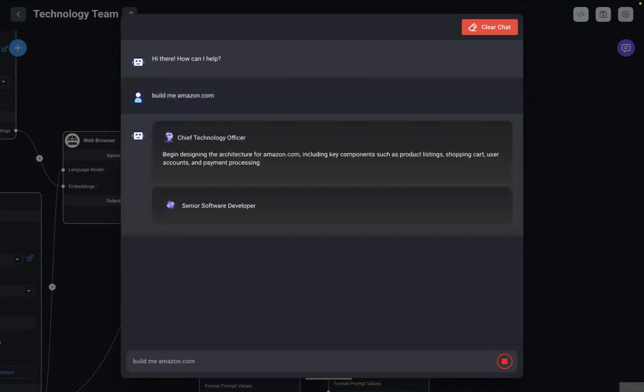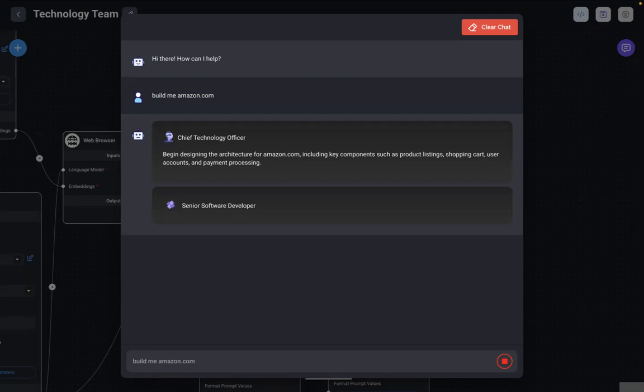Just like a human team, in the agent team as well, we speak to our head of department, our HOD, that's our CTO. In this case, we've asked the CTO to build us amazon.com's website. What the CTO is going to do, just like a human team, is delegate that task down to the software developer. The software developer is going to start working on that task.